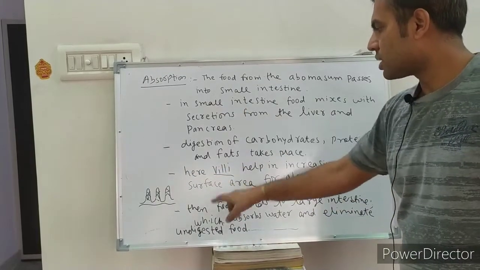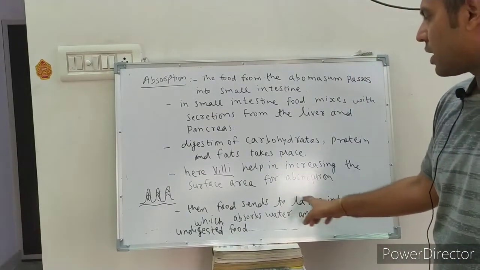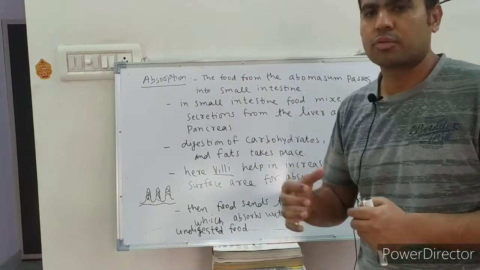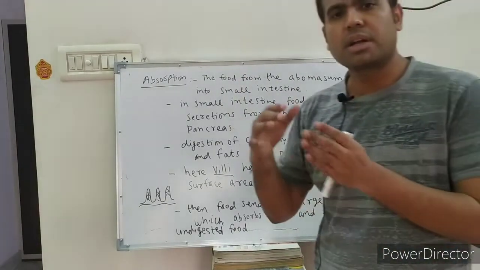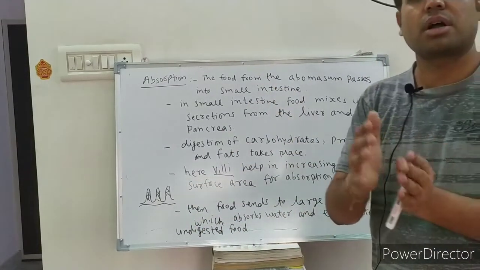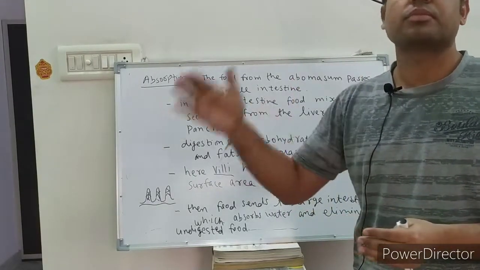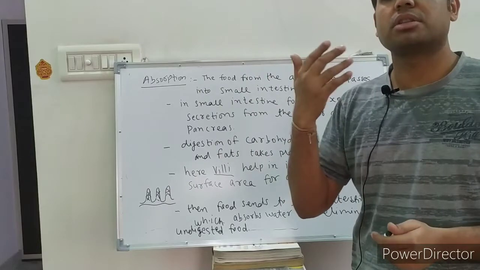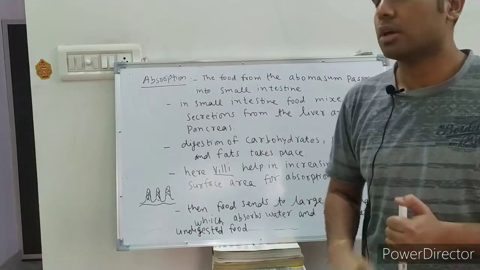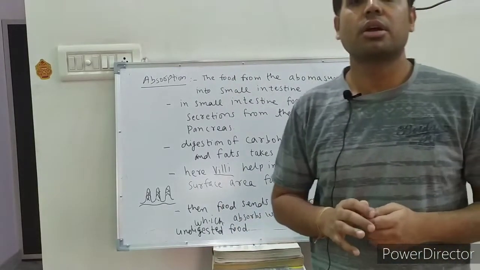Then after this process, food is sent to the large intestine, where water is absorbed from the food and undigested food is eliminated. After the digestion process is complete, there is some undigested food remaining, which is removed by egestion from the body of the ruminant. So this is the whole process of nutrition in ruminants.